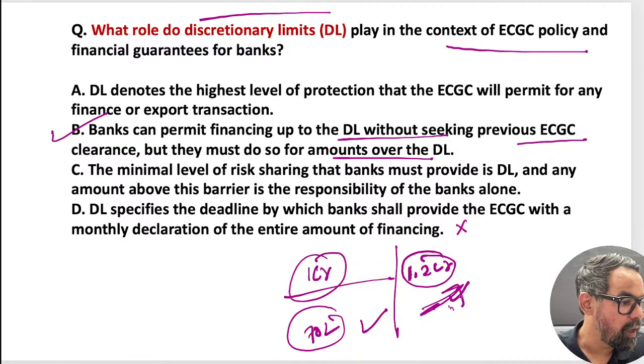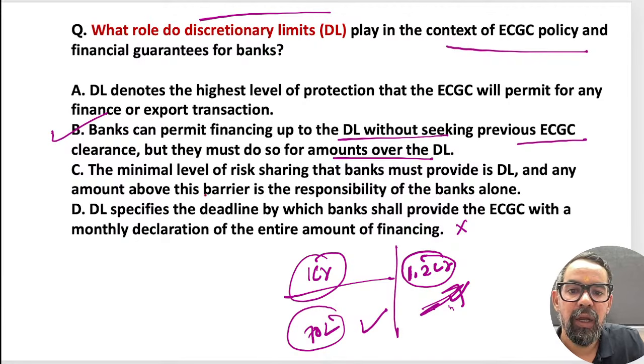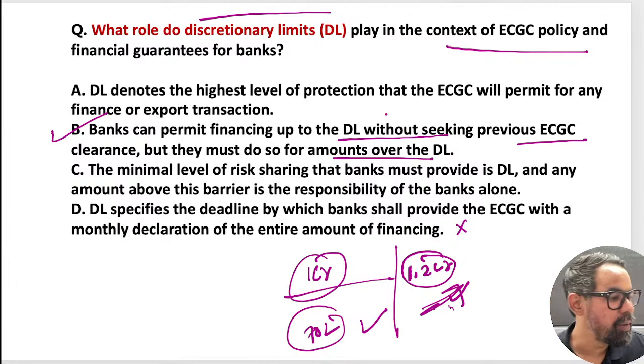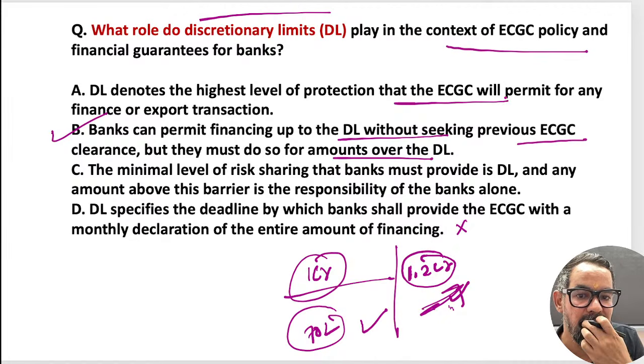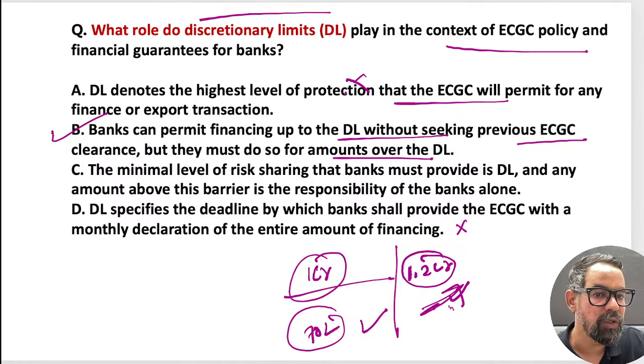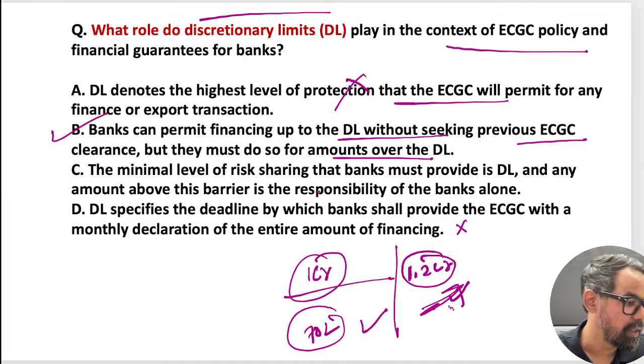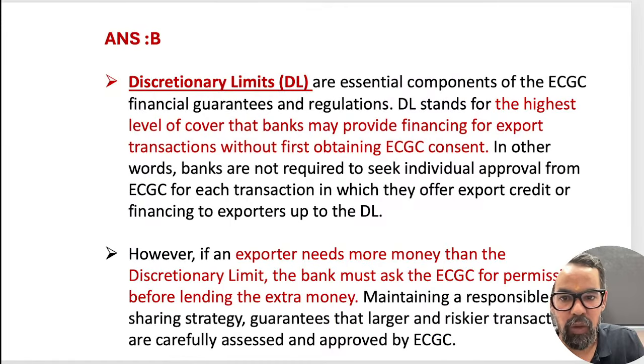Okay, the first statement. People mention B or D, na? That's why we have gone through this. DL denotes the highest level of protection that ECGC will permit for any finance or export transaction. No, this statement is also wrong, right? The protection can be higher than that also. So that is the case. Shiva sir, the option B.